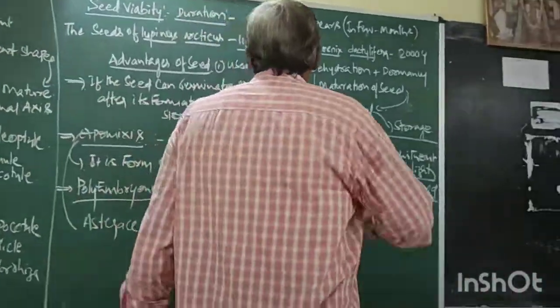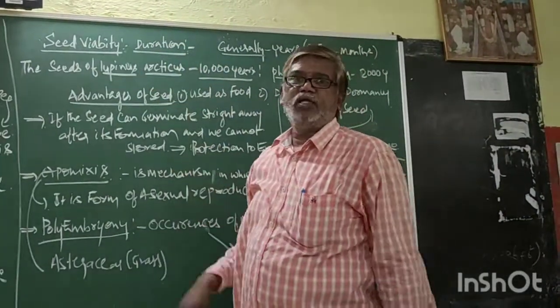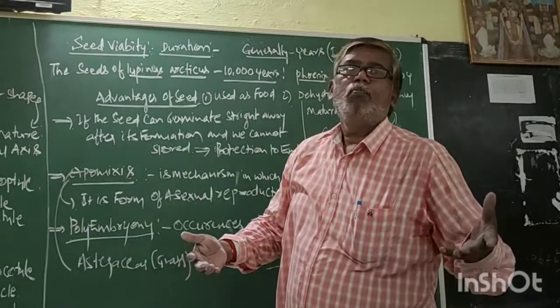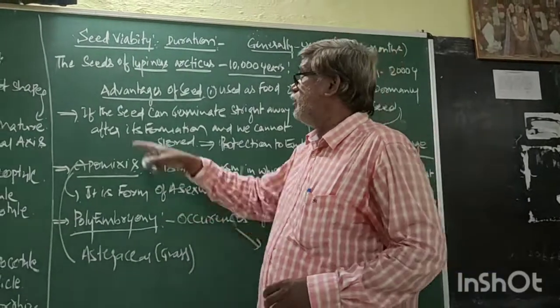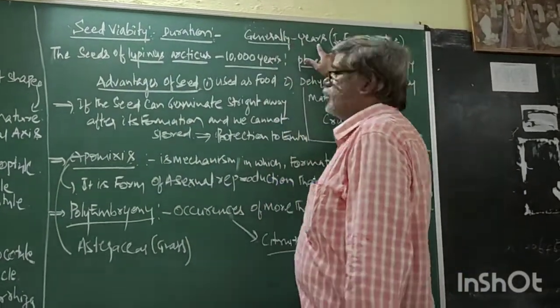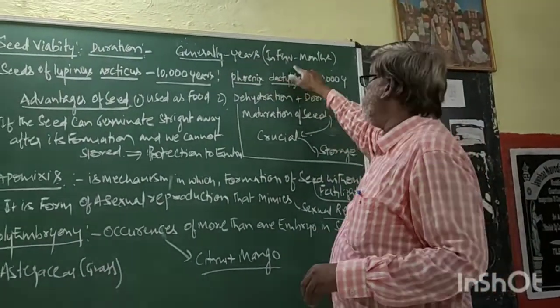Now, seed viability is different in different plants. In one plant it may be years, in another it may be months. But in general, the majority of seed viability is years, and in a few plants, maybe months.